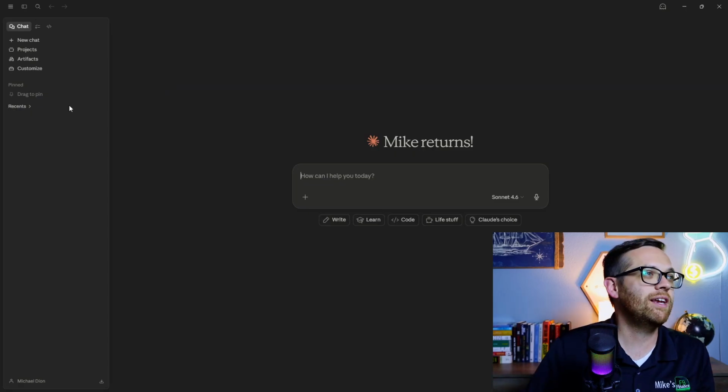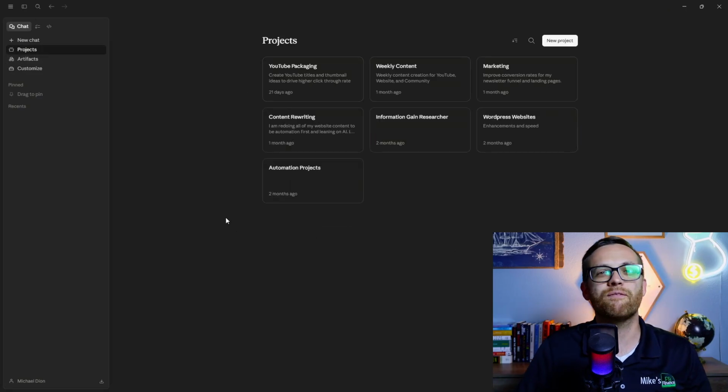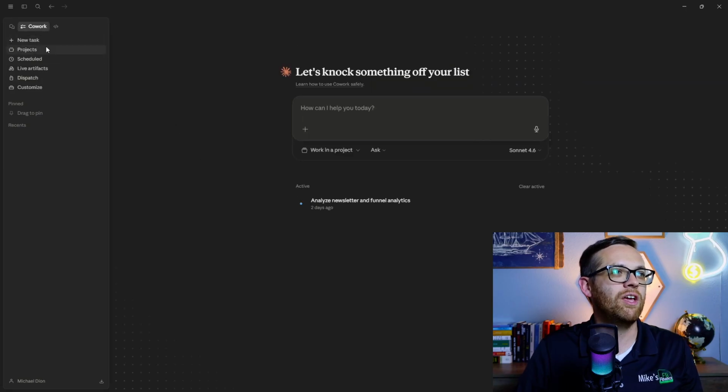Now, from the main screen, you're going to see chat projects right here, and this is where we'll primarily be working. Again, these are essentially folders for your chats, but they're folders where we can add so much context, and you'll see several of mine right here.